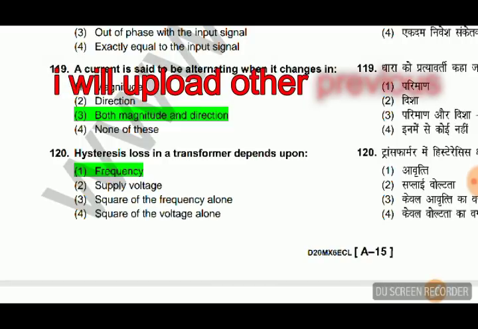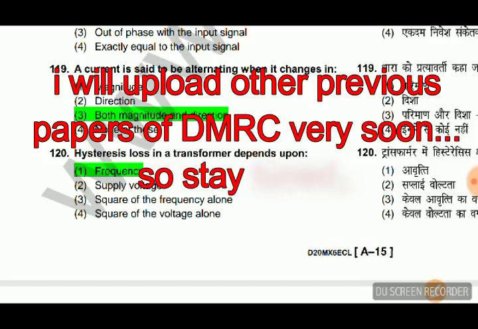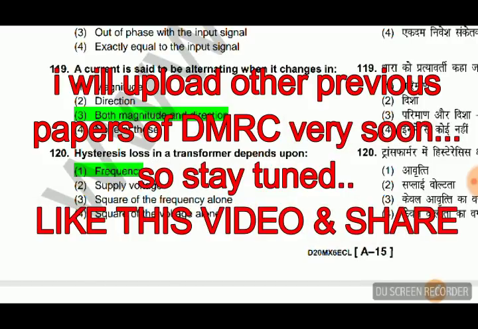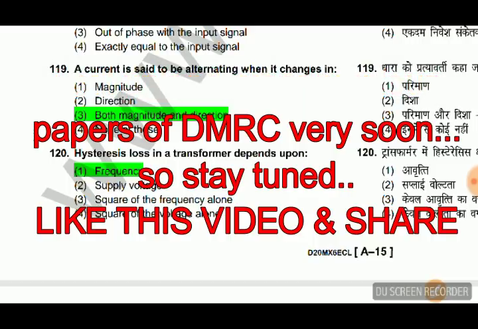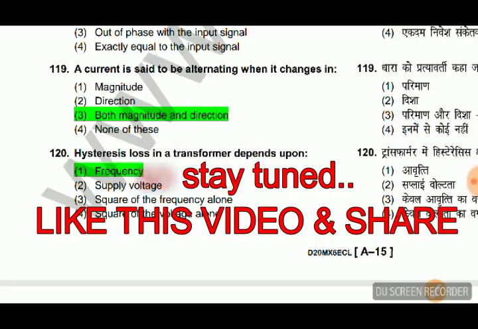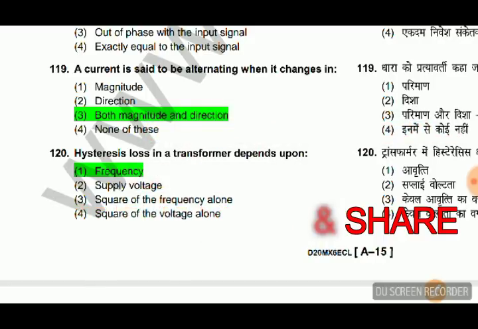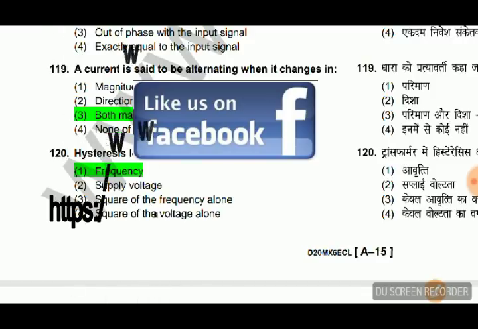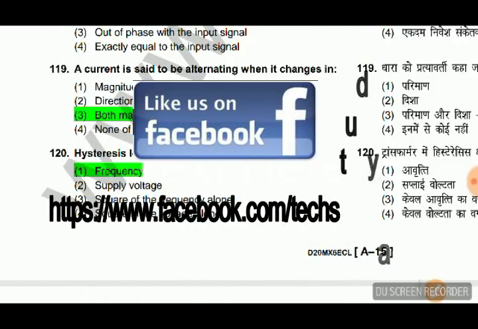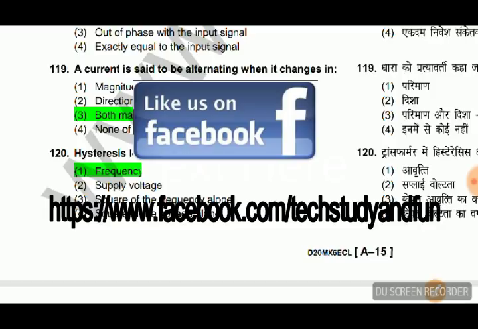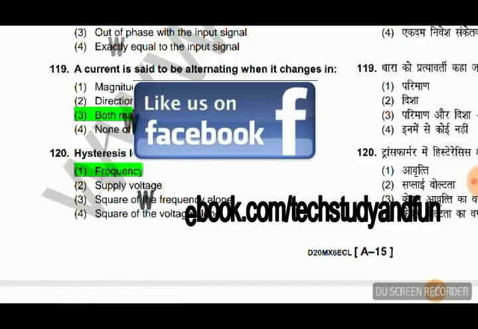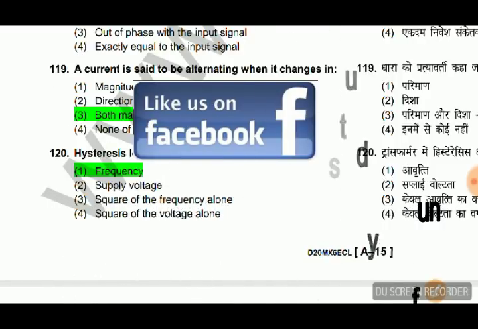So this is paper 1 of the 2016 DMRC paper. What I observed is most of the questions are directly from GATE, the previous year GATE questions. So try to solve all the previous year GATE questions because at least 20 or 30% will be directly from GATE.